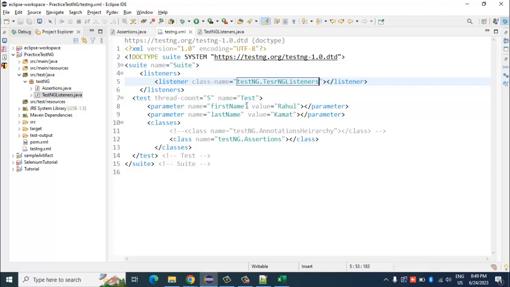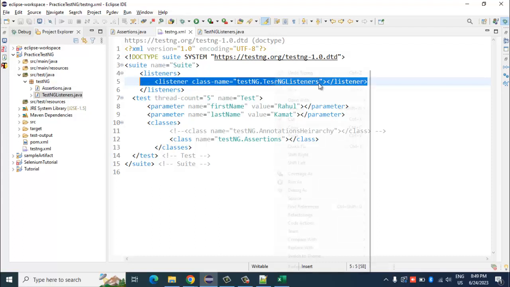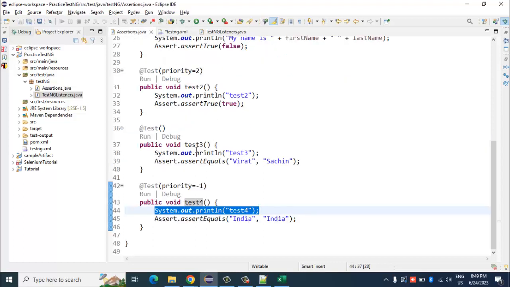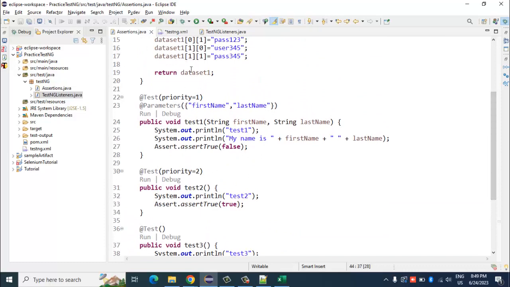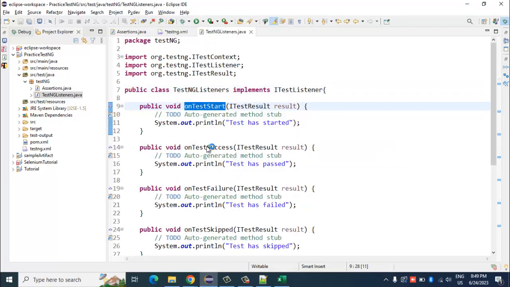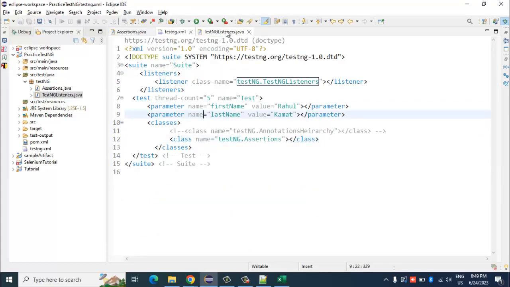What this will do is first understand which listener it needs to trigger, and then it will execute the class that you have mentioned here. So in this testng.assertions, whenever a particular method passes or fails, or whenever a test gets triggered, the corresponding methods in this test listener will also be triggered. Let's see that so you can understand.